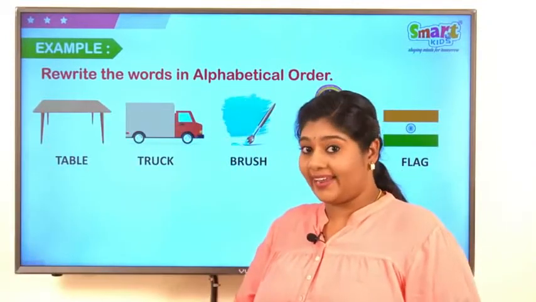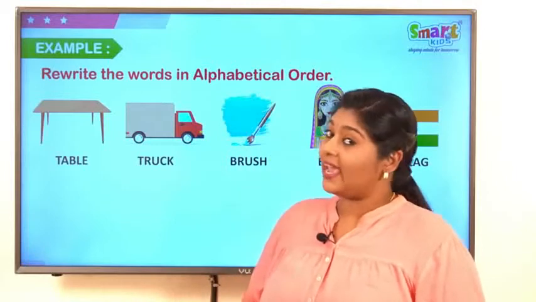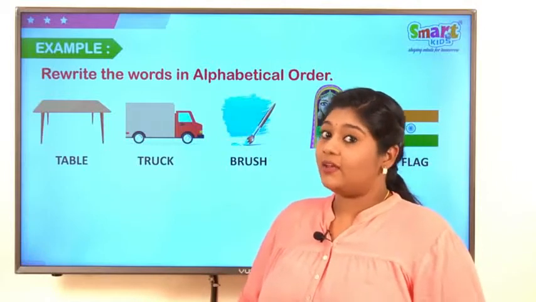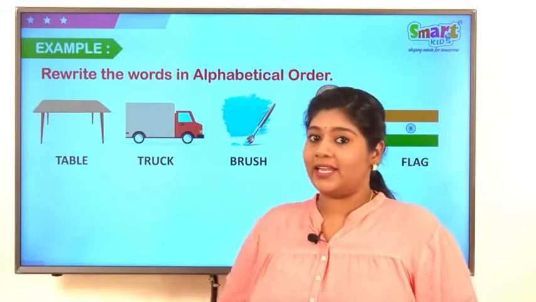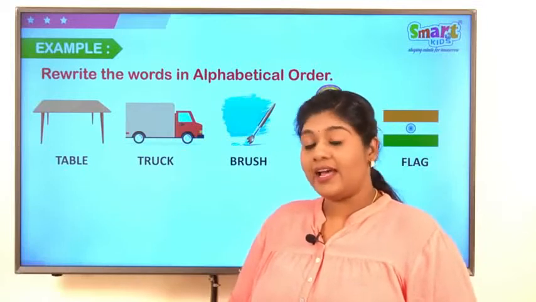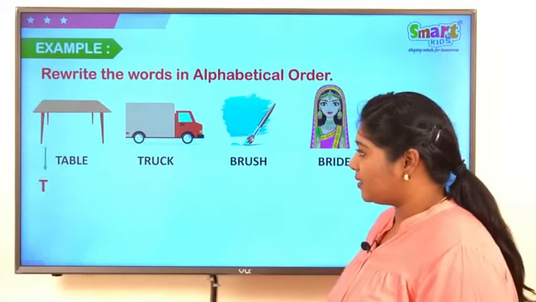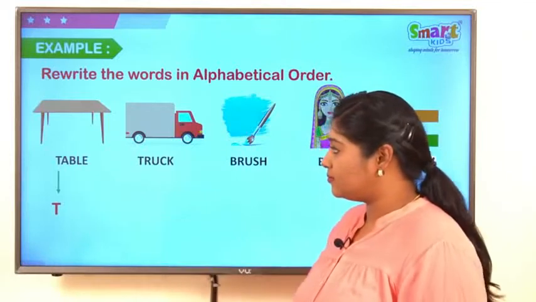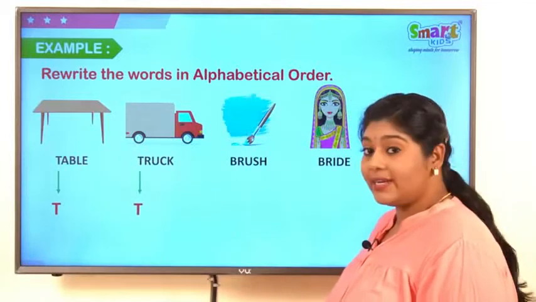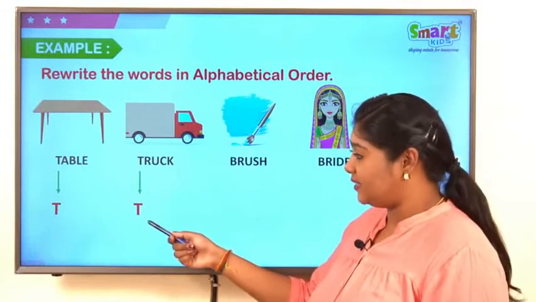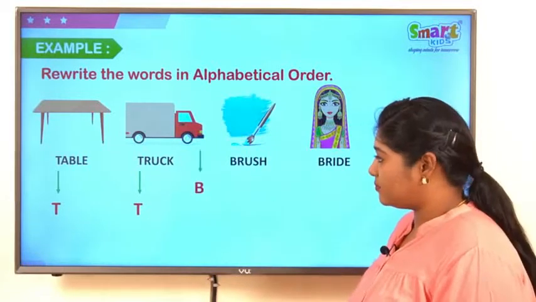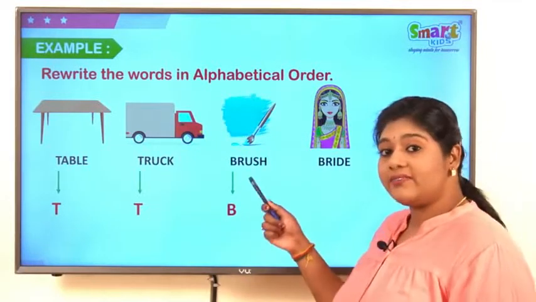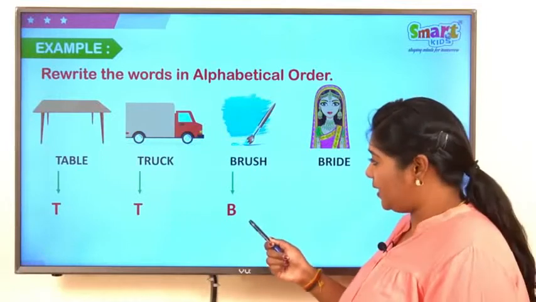So, how to arrange these 5 words in ABC order? Yes, we have to see the first letter of every word. Let's see. What is the first letter of table? T. What is the first letter of truck? T. What is the first letter of brush? B.